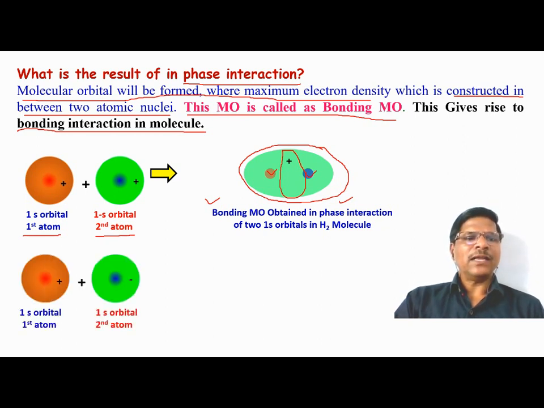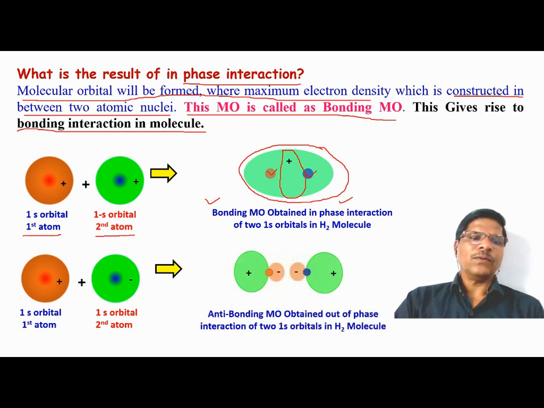Then the out-of-phase interaction. Two atomic orbitals interact in an out-of-phase way with each other, and when they interact out of phase, what will happen? Look at the animation. If you see the electron density contour, the maximum is away from the nucleus. So this molecular orbital is called an antibonding molecular orbital.